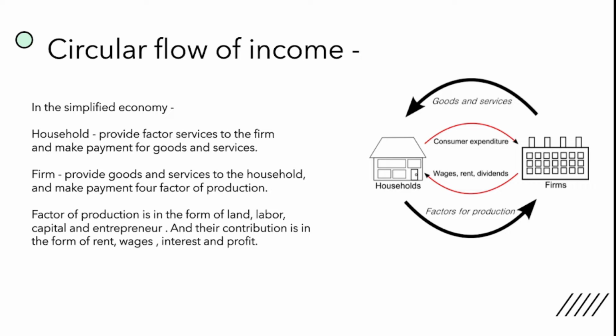See, in order to understand the circular flow of income, we must understand the functioning of economy in two-sector model. What is two-sector model? We are assuming something. We are saying that there are only two sectors in the economy. First is household, another is firm. So there are transactions taking place between these two entities in two ways.